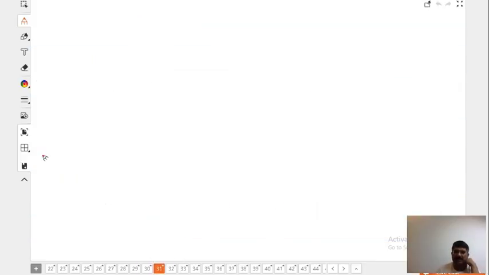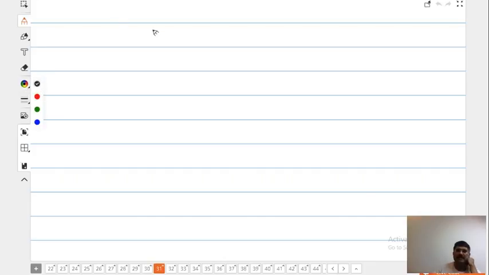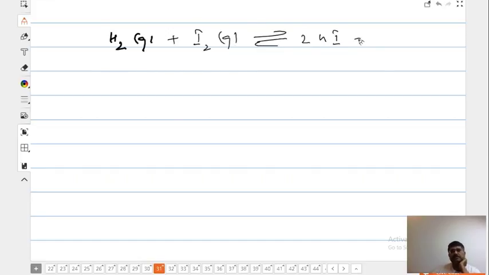ये तो basic concept चल रहा है बेटे. सुनो, ध्यान से सुनना. It is H2 gas plus I2 gas equilibrium 2HI gas. आपने equilibrium नहीं भी लिखना, I don't mind. In this chapter there is no need to write equilibrium. You can write like this. But ultimately तो equilibrium ने तो आना ही आना है. हर reaction तो equilibrium पे आएगा.